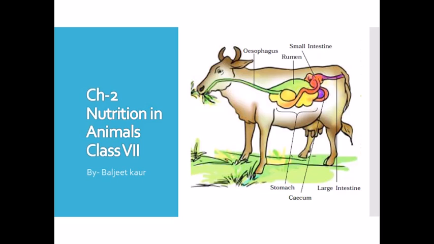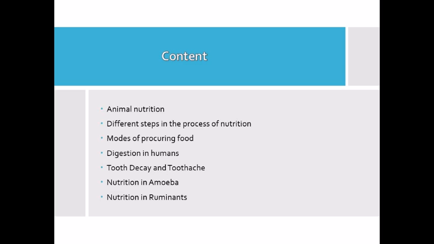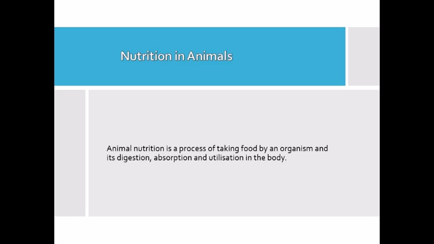So today we are going to start a new chapter, chapter 2, nutrition in animals. In this chapter we'll study about animal nutrition, different steps in the process of nutrition, modes of procuring food, digestion in human, tooth decay and toothache, and nutrition in amoeba and nutrition in ruminants. Now first we will discuss animal nutrition.